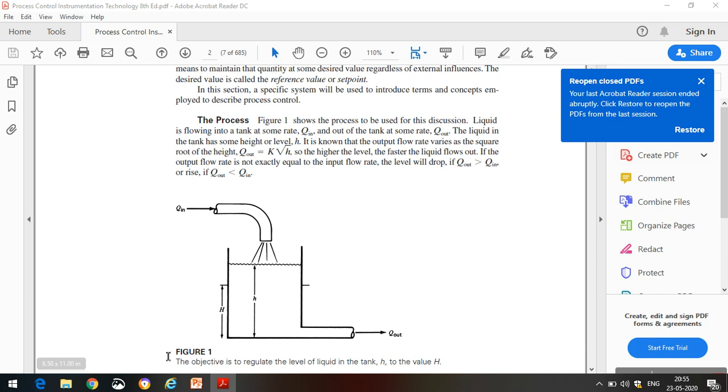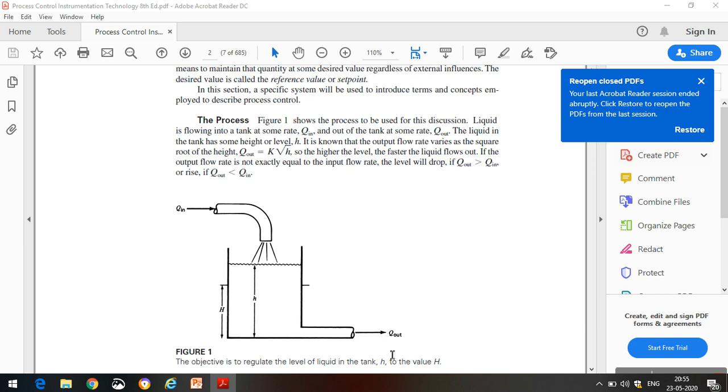So this is called a process, the series of operations. What is a series of operations? Flowing into the tank, flowing out of the tank, and changing the level of the tank. This is nothing but a process. If you observe this process, the liquid in the tank has some level h, small h.